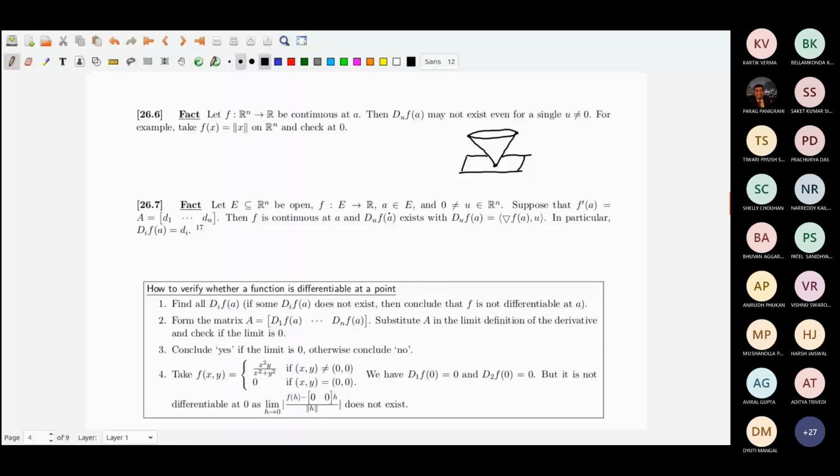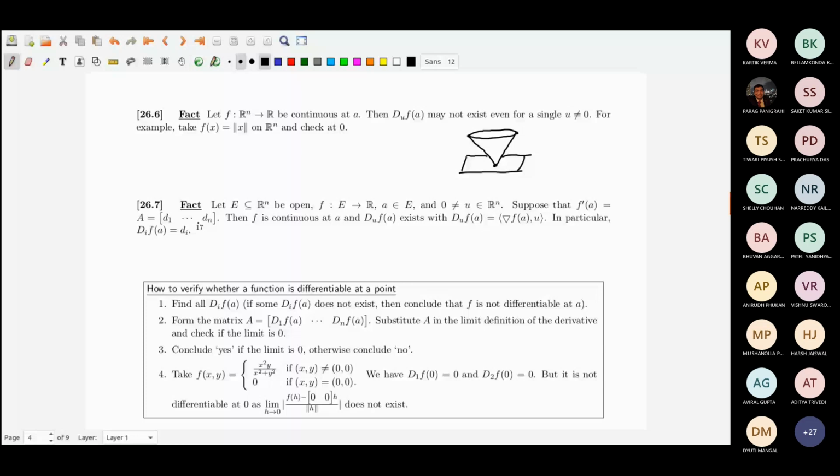Remember, what is the definition of f'(a)? f is differentiable at a if there is a row vector A such that the limit as norm h goes to 0 of |f(a+h) - f(a) - A h| divided by norm h is equal to 0. If there exists one such row vector A, then we call that the derivative.